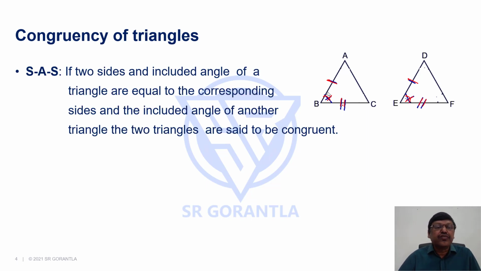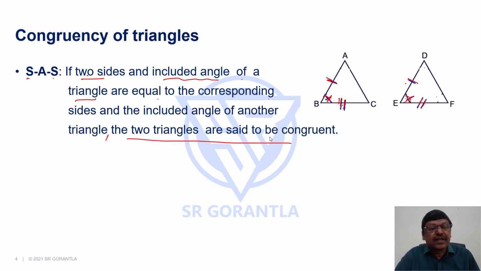We call this rule in short form SAS, side, angle, side. But which angle? Not any angle. It should be the included angle. If two sides and the included angle of a triangle are equal to the corresponding sides and the included angle of another triangle, the two triangles are said to be congruent. So two sides and the angle between them.